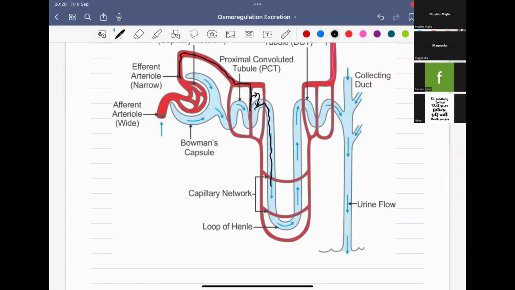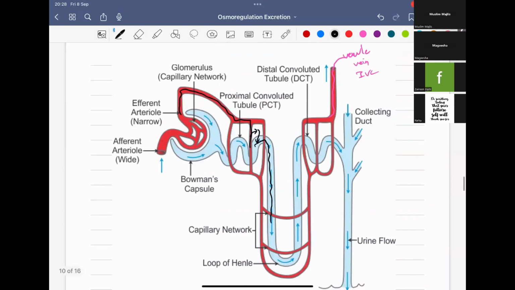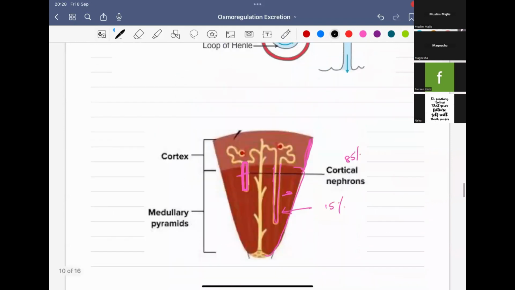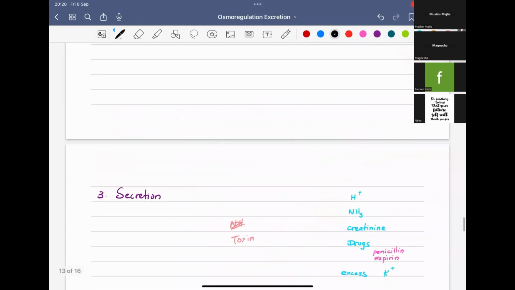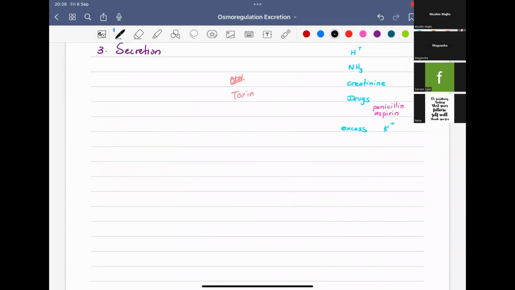The main parts are the proximal convoluted tubule and the distal convoluted tubule. This is secretion: the process by which foreign material and substances not required by our body, including waste, are cleared from the peritubular capillaries and the interstitial fluid into the filtrate. That is what we call excretion. Secretion is required because substances may not be entirely filtered because of the short time they remain in the glomerulus, as I already told.